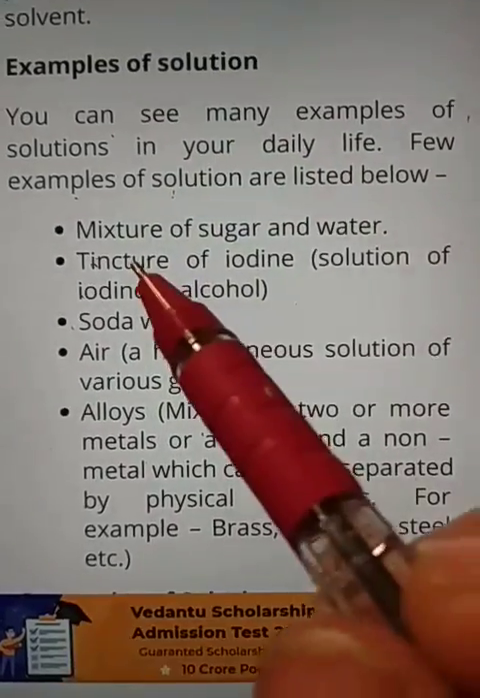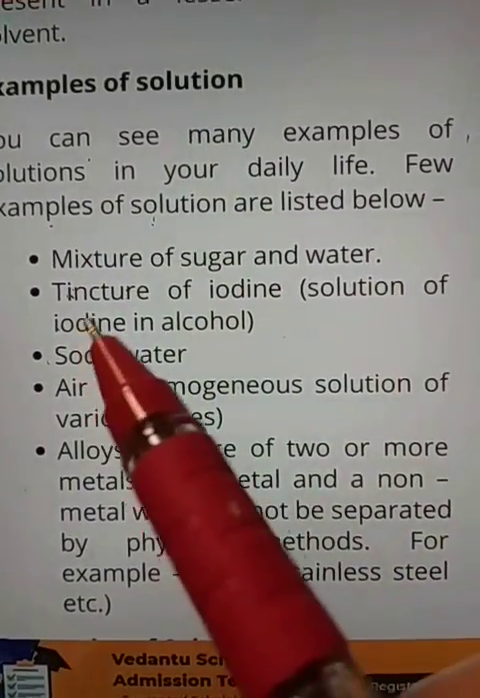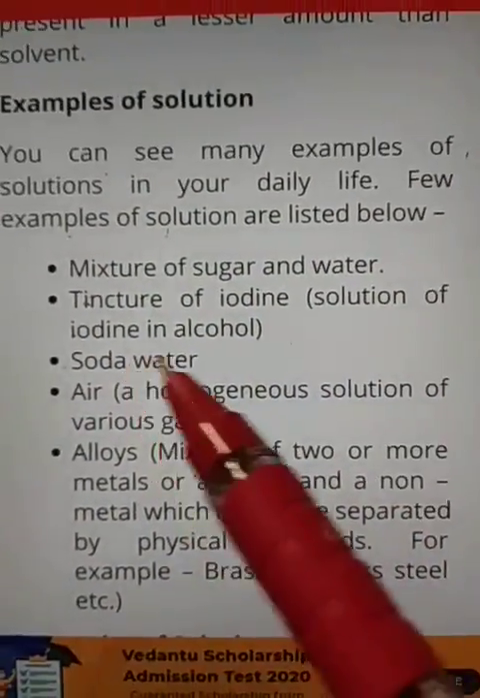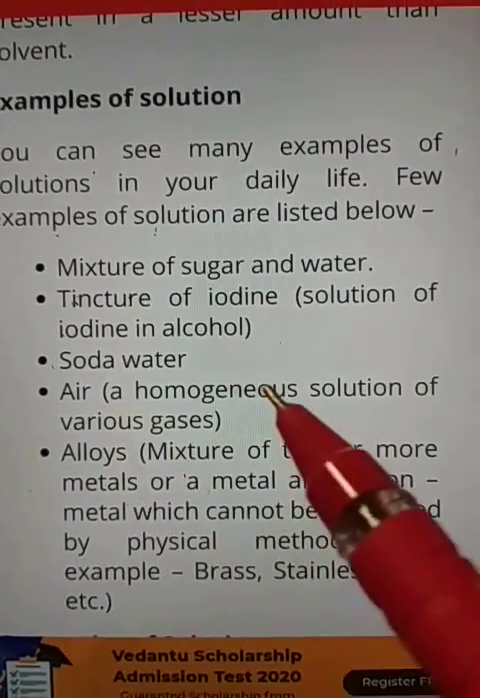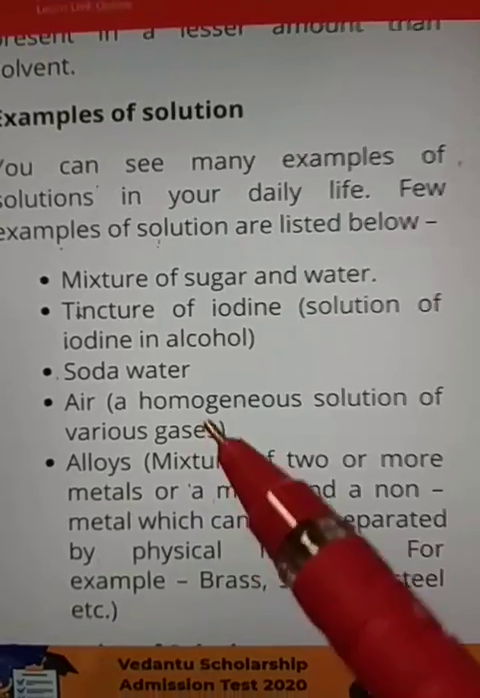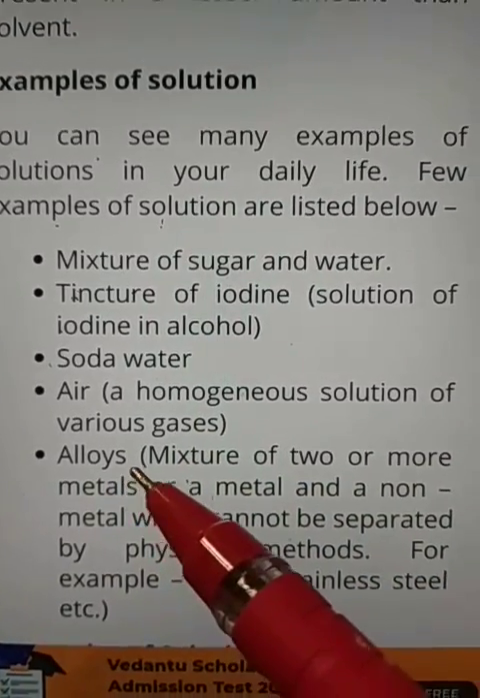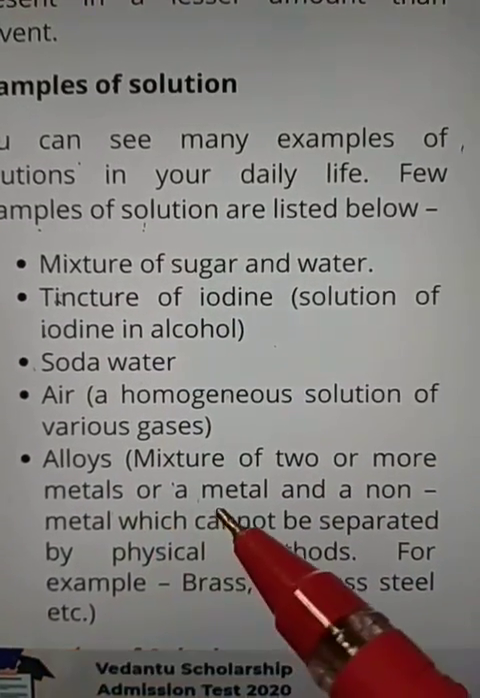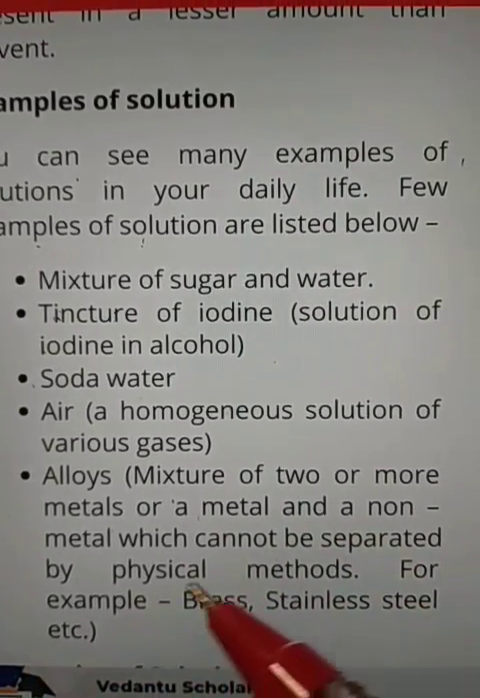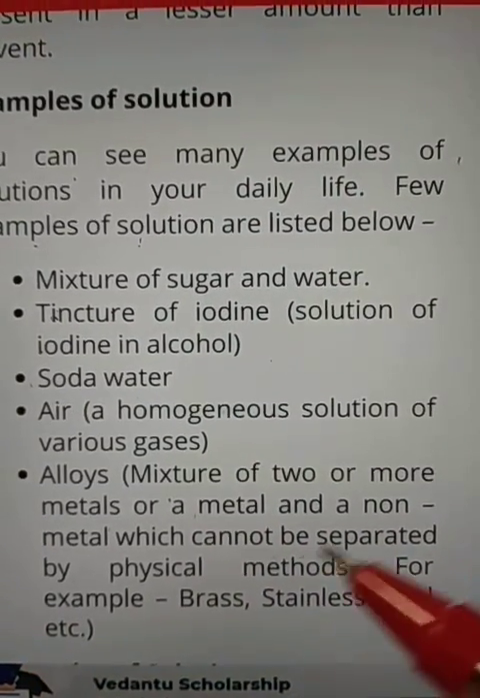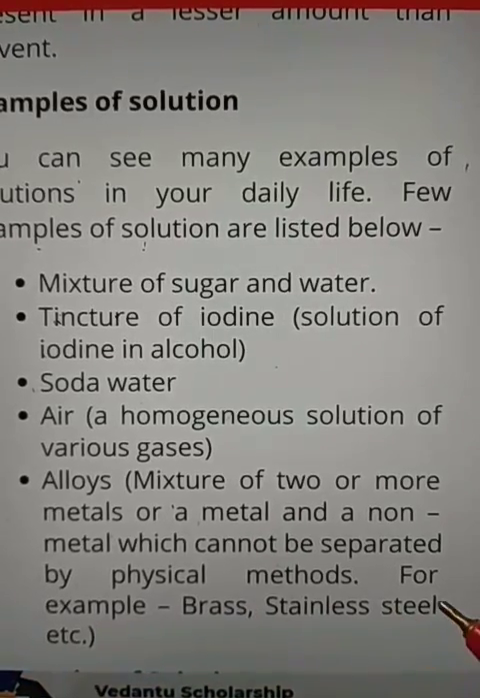Solutions: a mixture of sugar and water, tincture of iodine, a solution of iodine in alcohol, soda water. Air is a homogeneous solution of various gases. And the last one is an alloy, a mixture of two or more metals, or a metal and a non-metal, which cannot be separated by physical methods. For example, brass, stainless steel, etc.